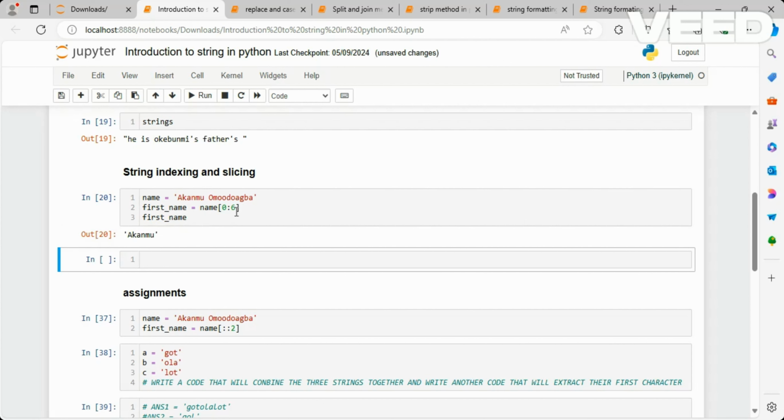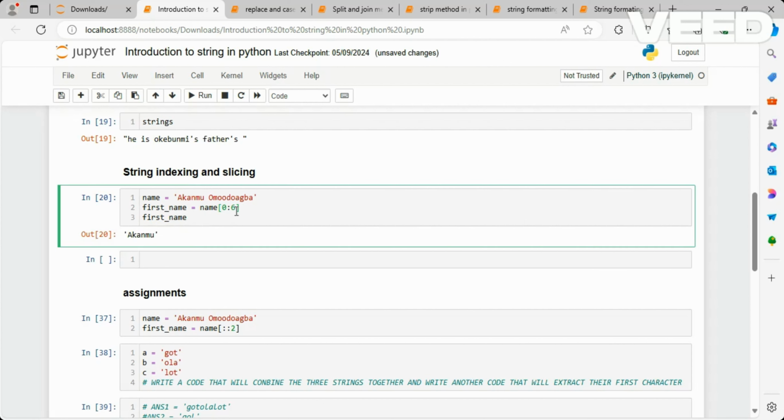However, if I put 2 here, what I'm saying is that you should start from the 0 index, which is going to be A, and end at the 5th index. So start from 0, 1, 2, 3, 4, 5. End at 5, which is U. However, go on every second element.